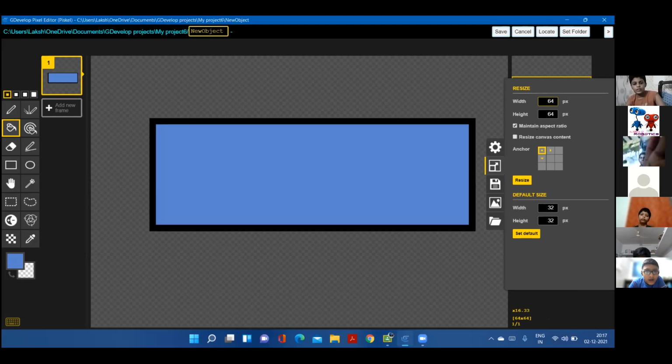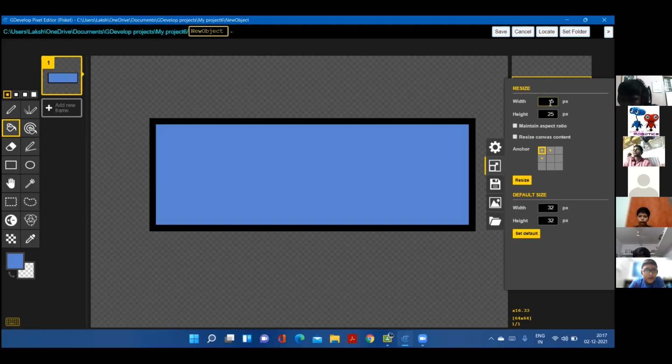Width is 50 and the height is... You have to remove the maintain aspect ratio if you want both in different sizes. Yes, sir.